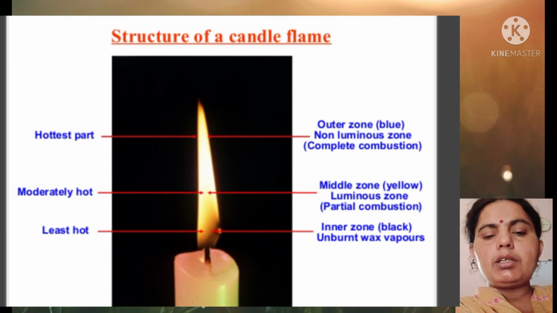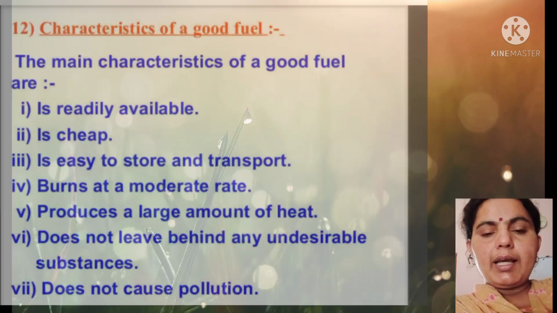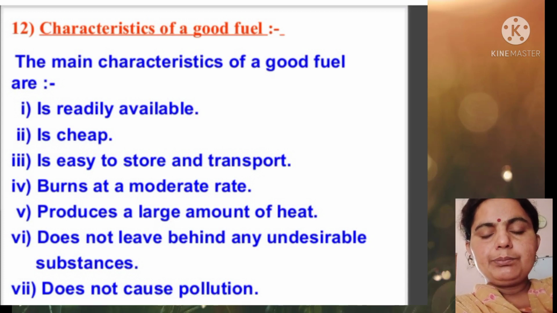So the candle flame is divided into three basic parts on the basis of their combustion and the availability of oxygen in them. Oxygen is the basic necessity of combustion. Now, what are the characteristics of a good fuel?